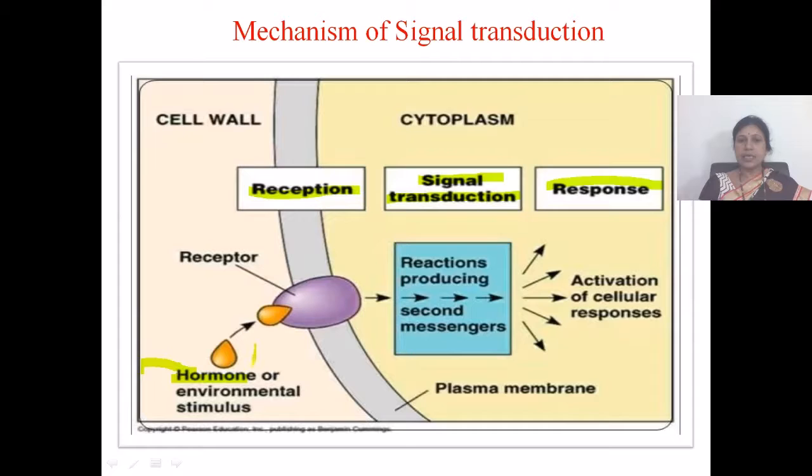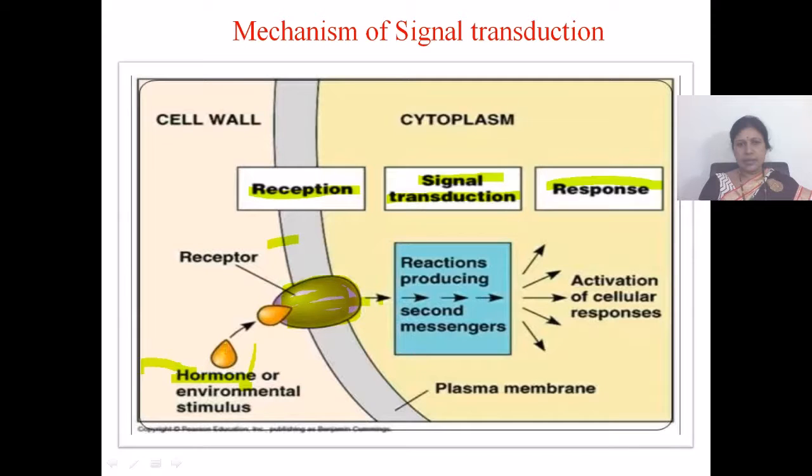So the signal is in the form of hormone or any environmental stimulus like light. If the signal comes near the cell, this is the cell, and this signal binds to some receptor which is present in the cell membrane.